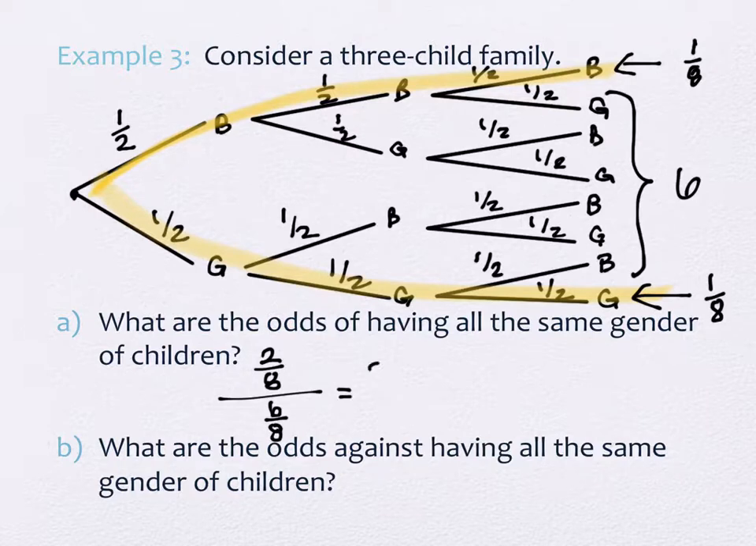Fraction inside of a fraction, so we can flip. So this is 2/8 times 8/6. And what happens? Of course, the 8's cancel out, right? This will leave you with 2 out of 6, or 1/3.